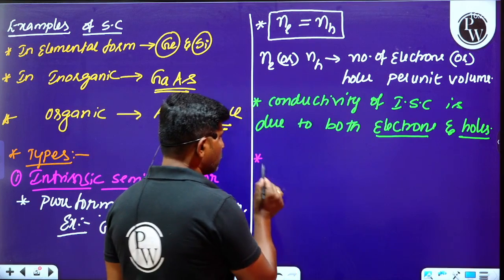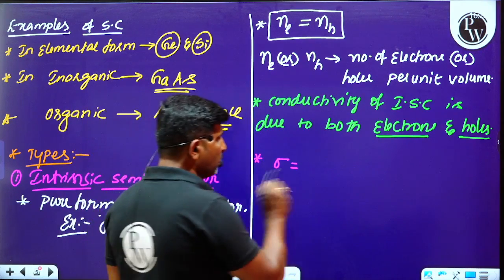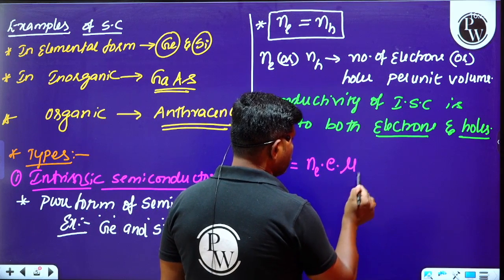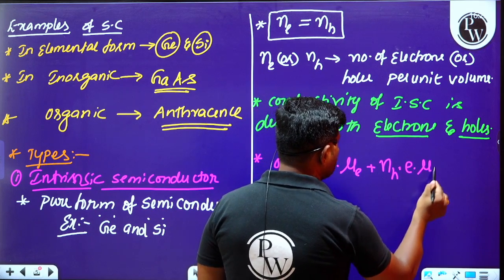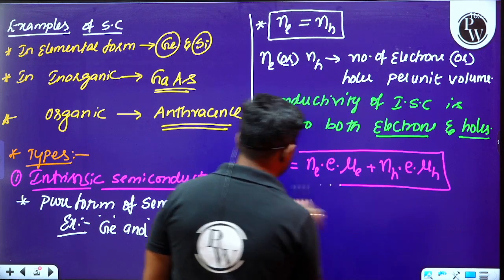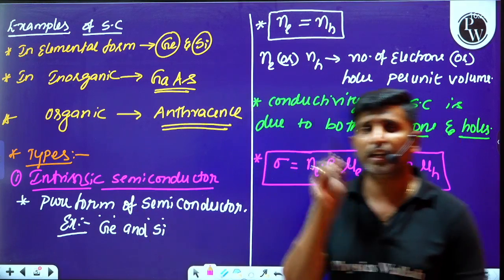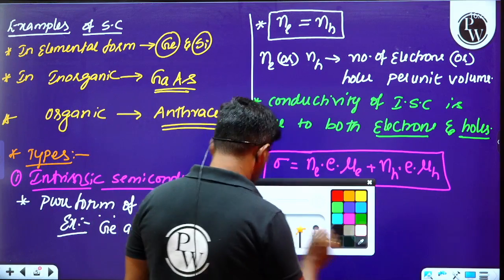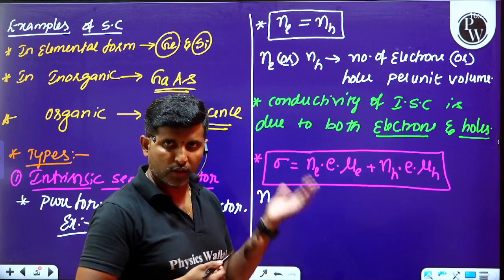So please observe this. Conductivity is written as Ne into e into mu E plus NH into e into mu H. This is the expression for calculation of conductivity of a semiconductor. What is Ne here? Ne is the electron concentration.